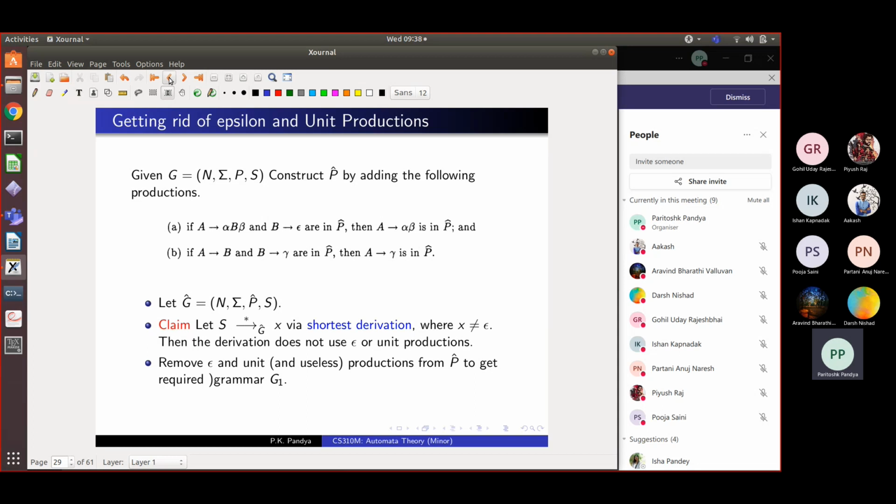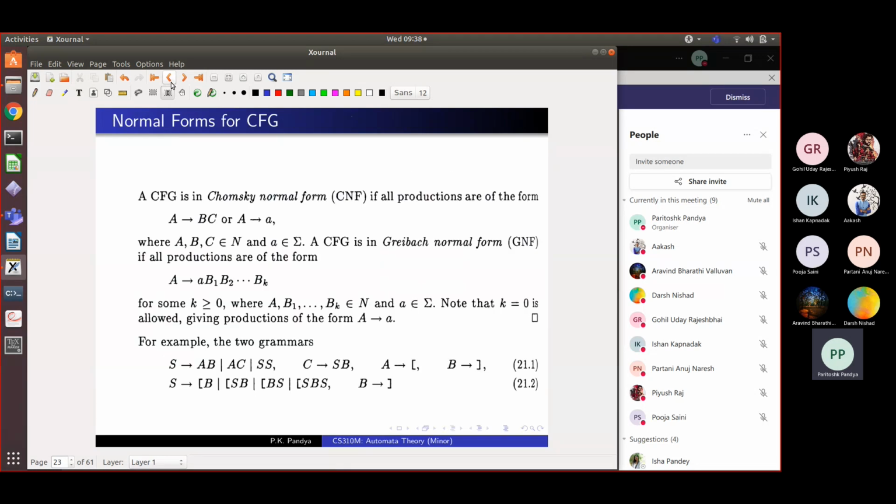was Greibach normal form? I had given an example before. This was a grammar in Greibach normal form, where every production is of the form a non-terminal goes to a letter followed by a sequence of 0 or more non-terminals. So here S goes to left bracket, which is a letter, followed by a non-terminal called B, or left bracket SB, or left bracket BS, or left bracket SBS. And finally B goes to right bracket and an empty string of non-terminals. So these kind of grammars are called grammars in Greibach normal form.